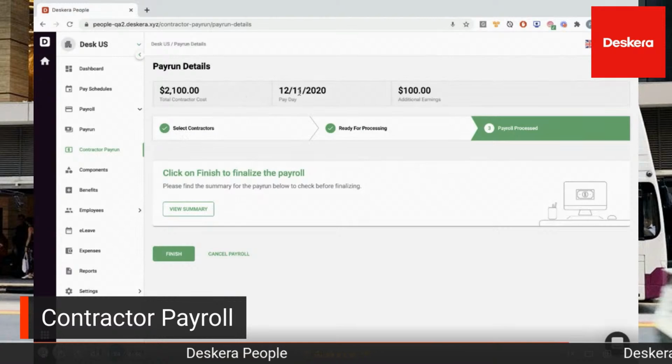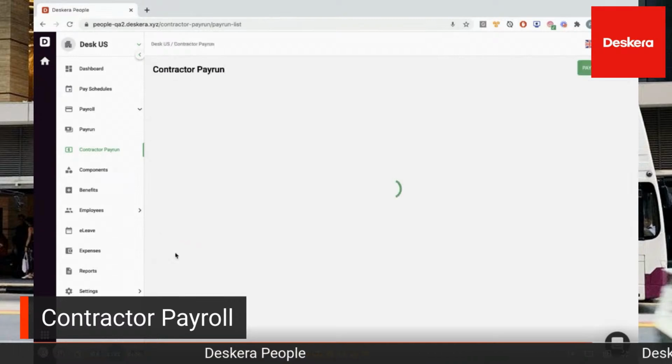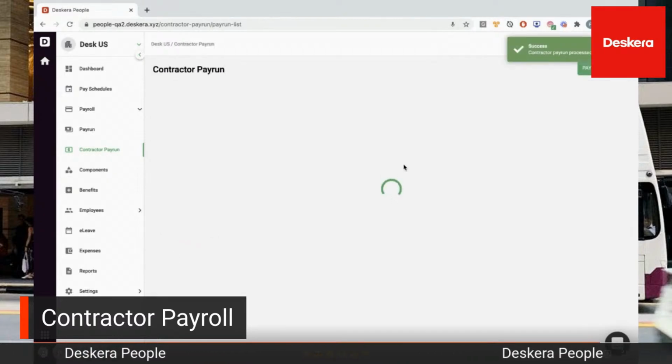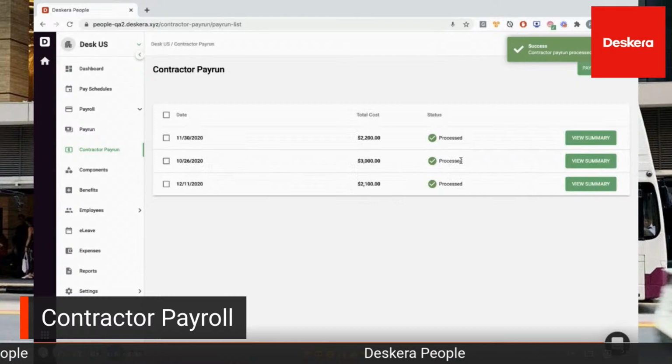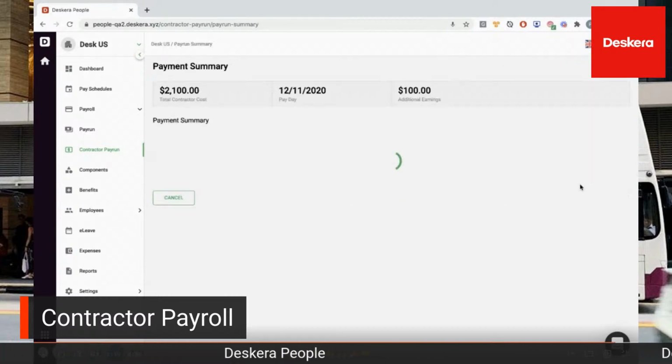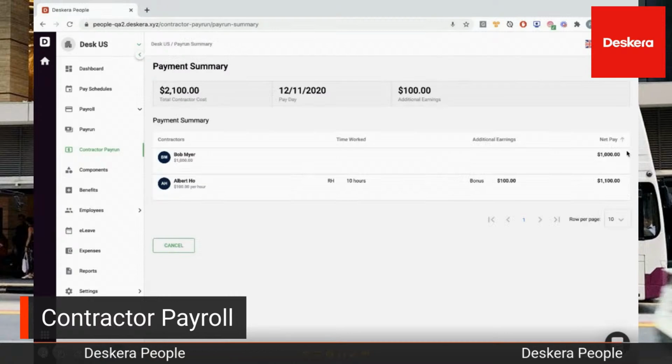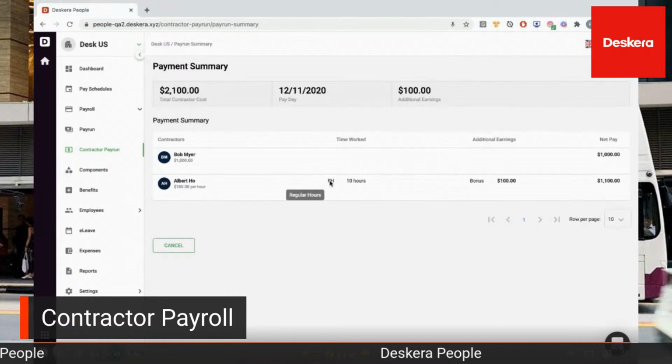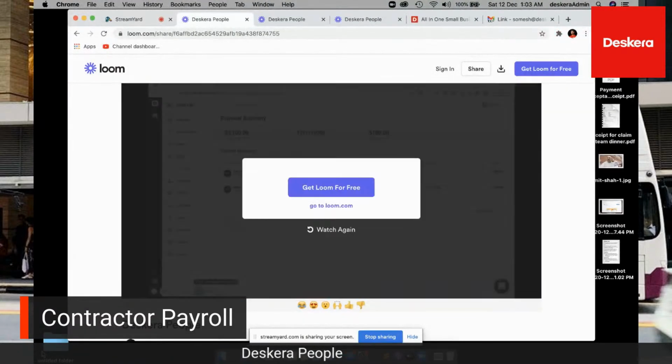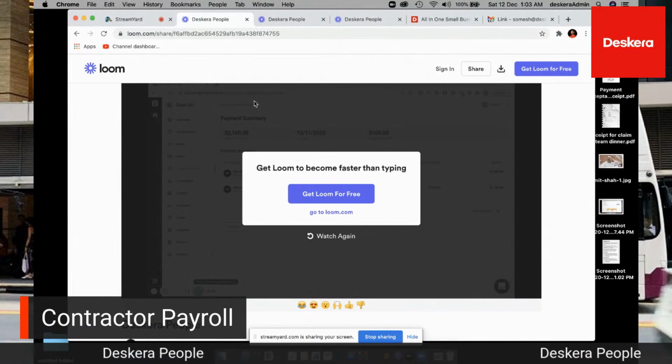And then I can see the total amount, the pay date, the additional earnings up on top of the screen. Then I can click finish, and the payroll has now been processed for the contractors. You can click view summary to drill in, and I can see the information here. So that's for contractors.